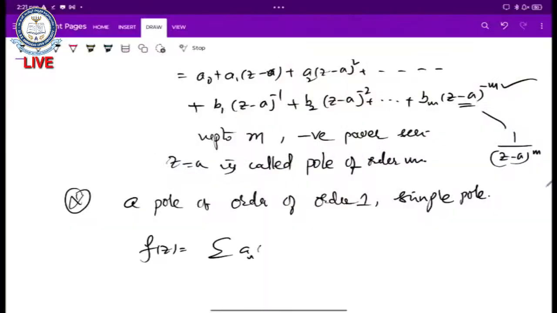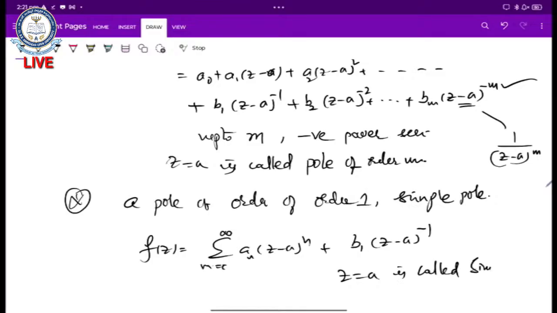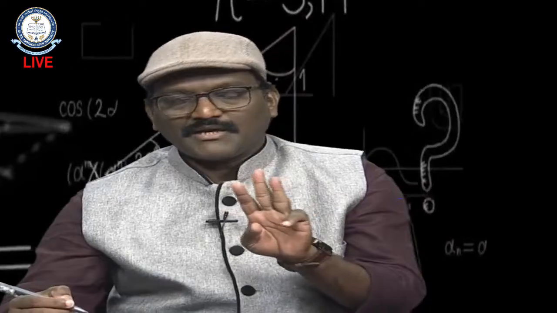These positive powers are many, n is from 0 to infinity, but only one negative term is there, that is up to minus 1. Then z equal to a is called a simple pole. These are the main singularities.